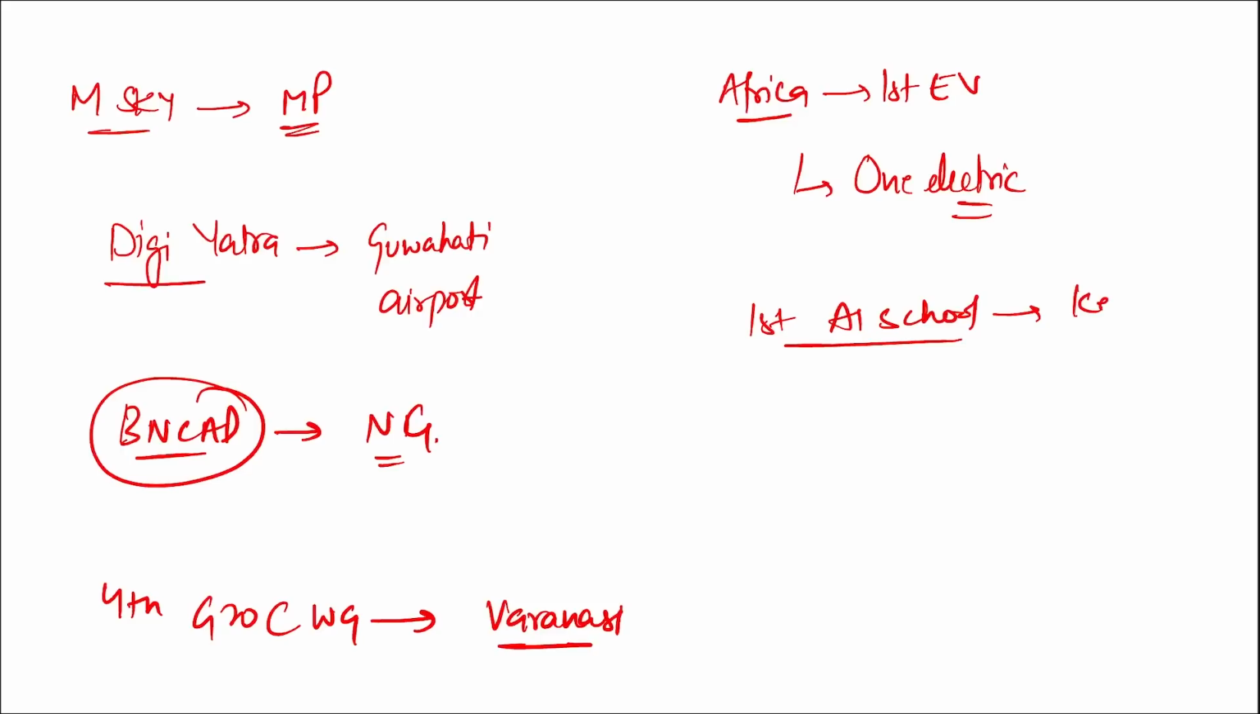Then, in which state first of its kind AI school was launched? So this was launched in Kerala. This is also important, right? Mark this. Apart from this, how many new countries will be joining BRICS from 1st January 2024?